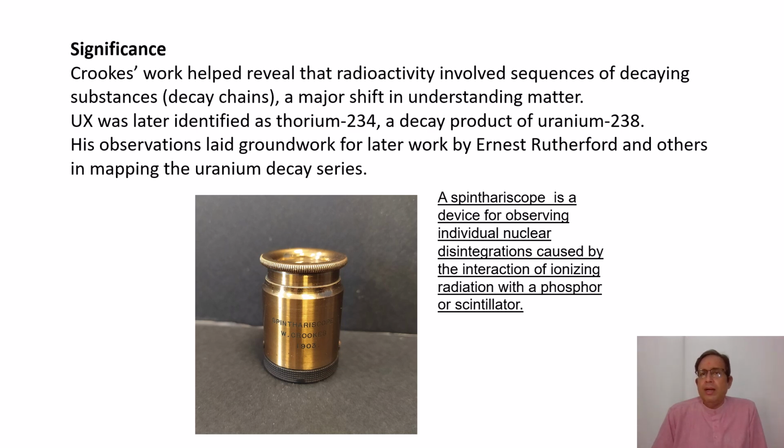And later on, Ernest Rutherford and other people started mapping the uranium decay series. They started finding out the total series starting from uranium and ending in the final material, which was non-radioactive.